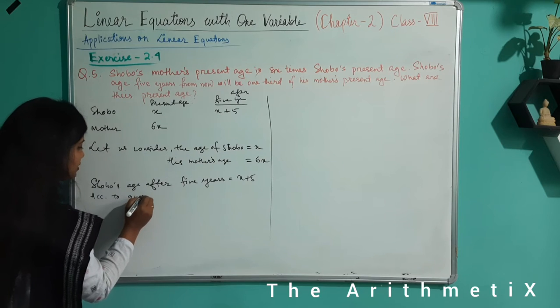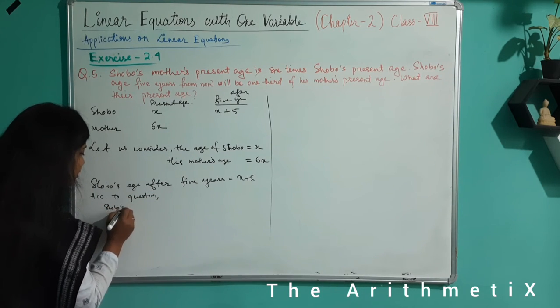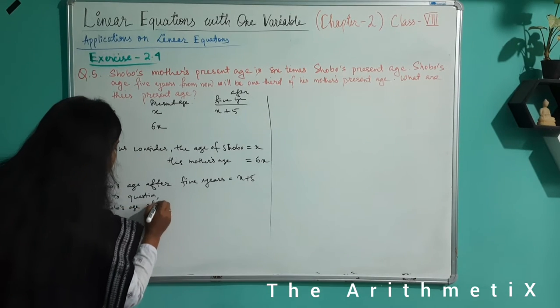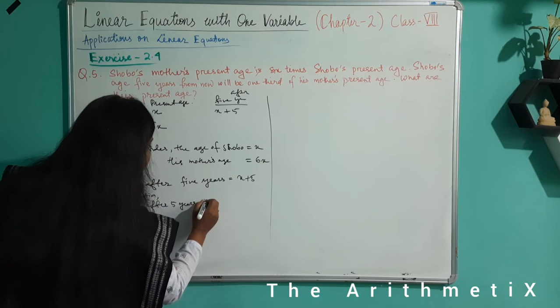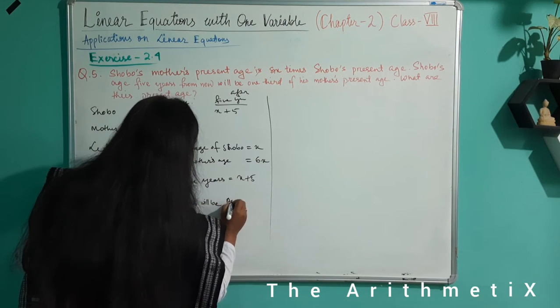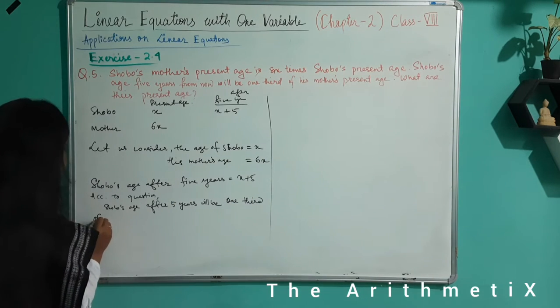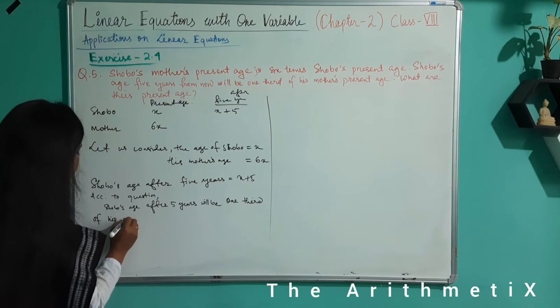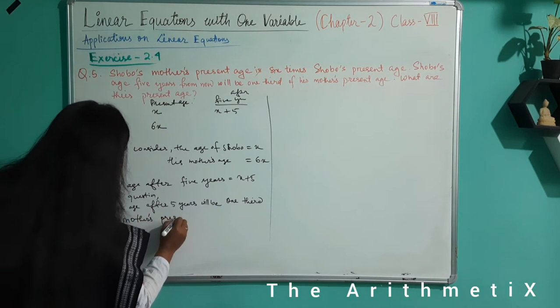According to the question, Sobo's age after 5 years will be one third of his mother's present age.